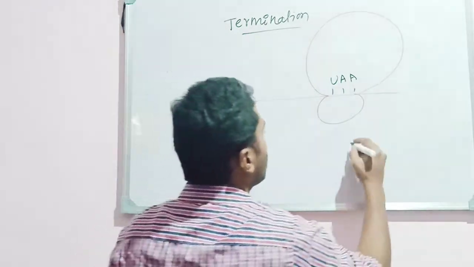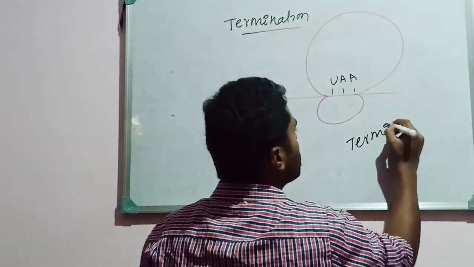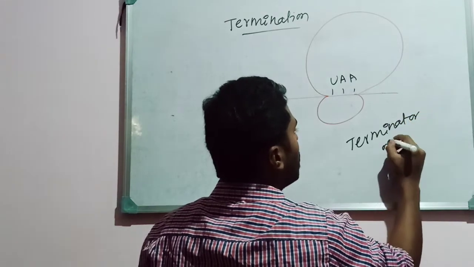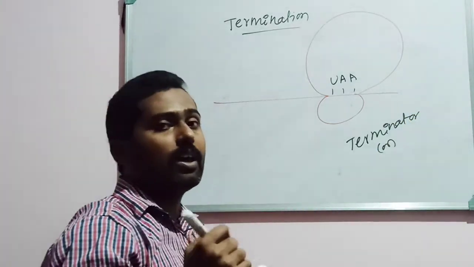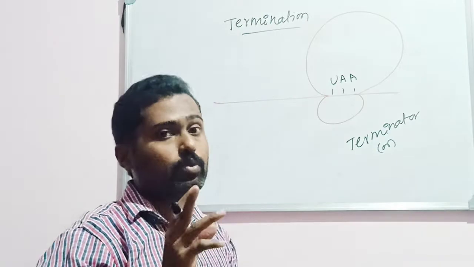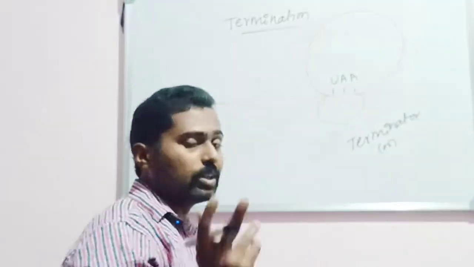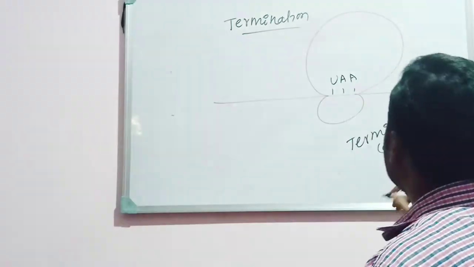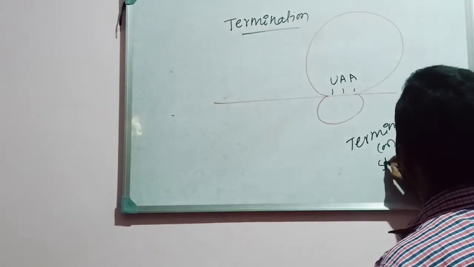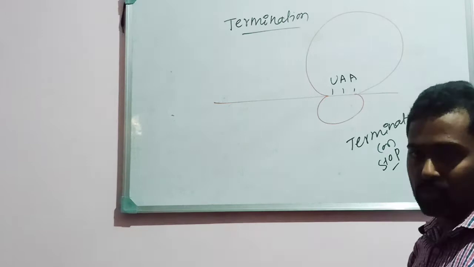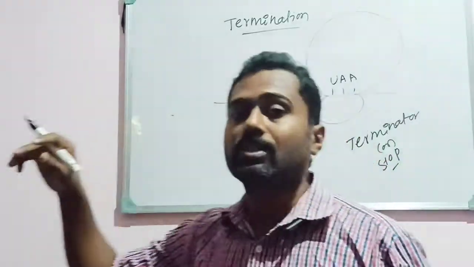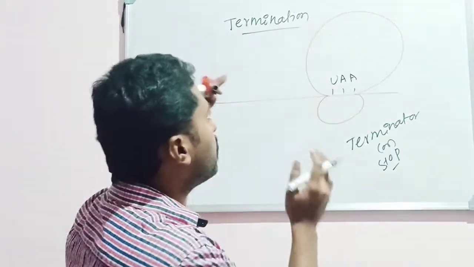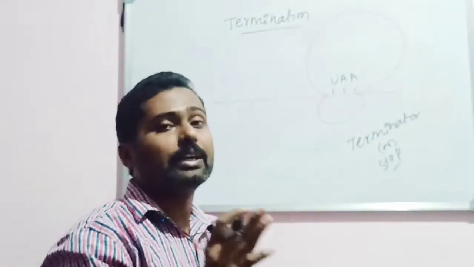Terminator, nonsense or stop codons are all the same. It is either UAA or UAG or UGA, any one of those three. Terminator codons or stop codons are also called nonsense codons. Once the ribosome reaches the terminator codons on the mRNA, then the polypeptide chain synthesis will be terminated.